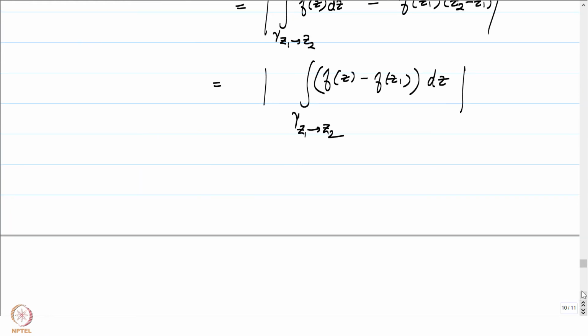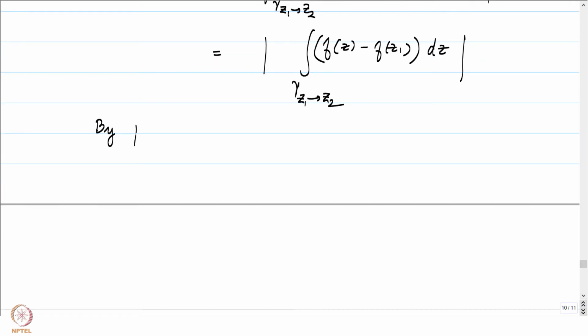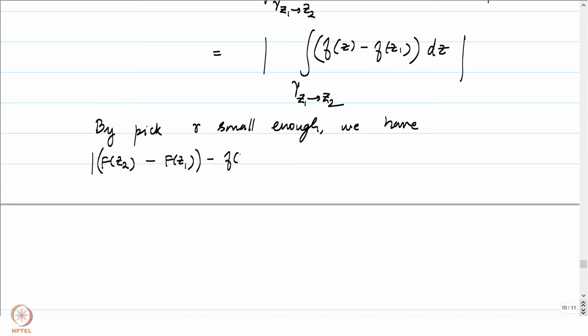But then f is continuous at the point z1, and by picking r small enough, we have the absolute value of f of z2 minus f of z1 minus f of z1 times z2 minus z1 is less than or equal to epsilon times the absolute value of z2 minus z1.